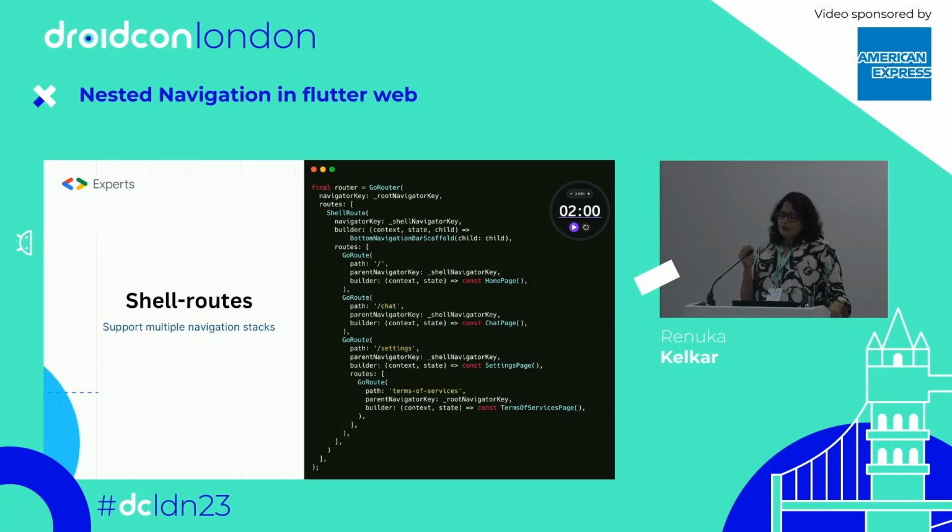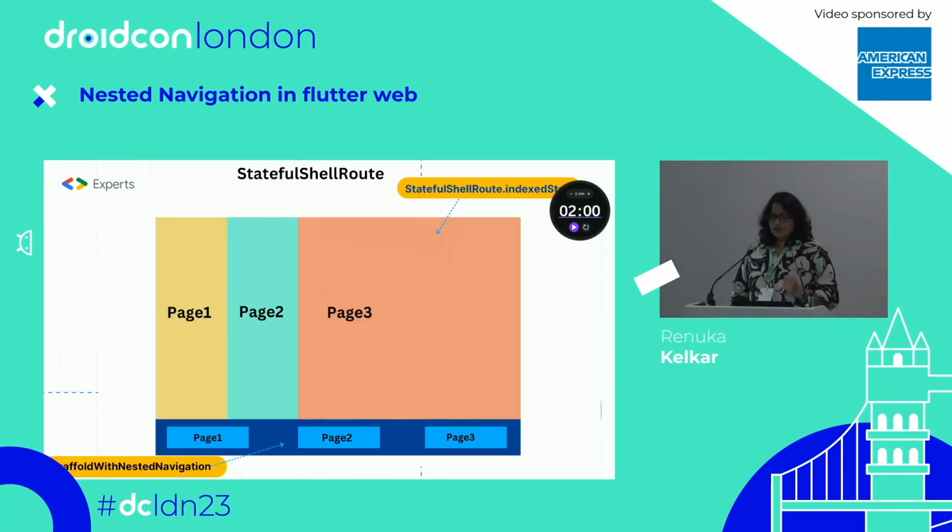So when you want to use the shell route, you give different keys, and along with that it can understand which is the shell route and where the pages can align. So this is the structure for shell routes. Now, as a new update from the Go router, they have introduced the stateful shell route.